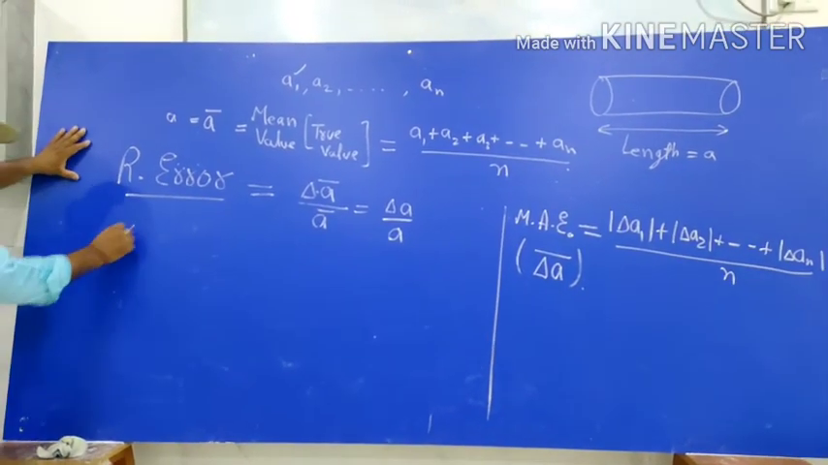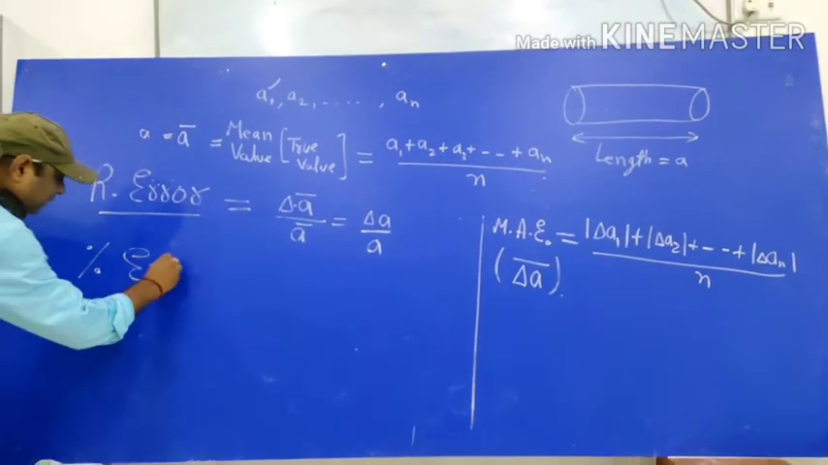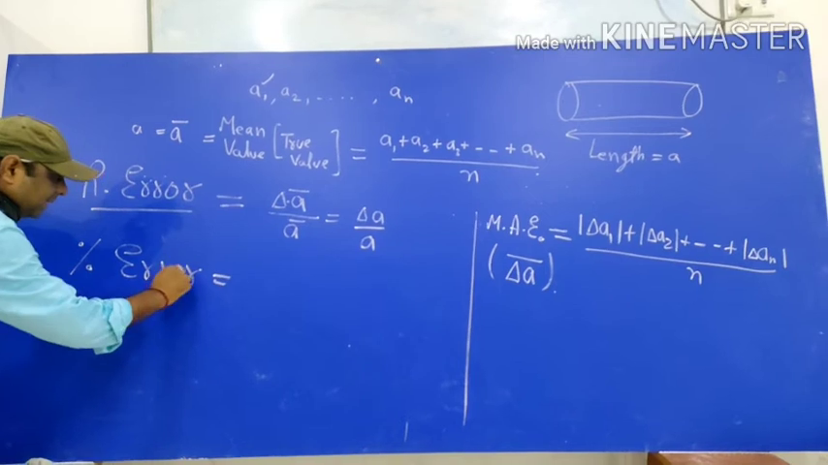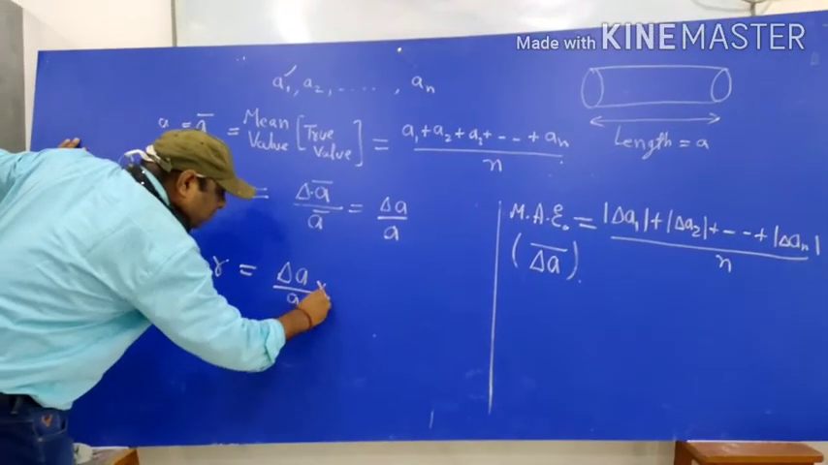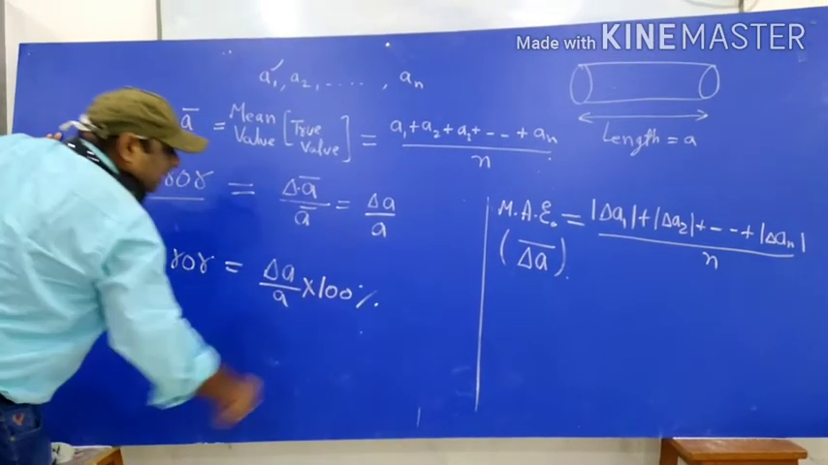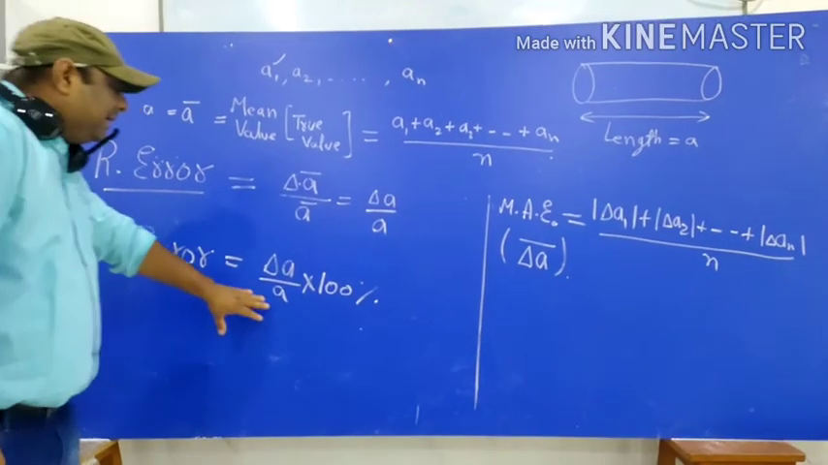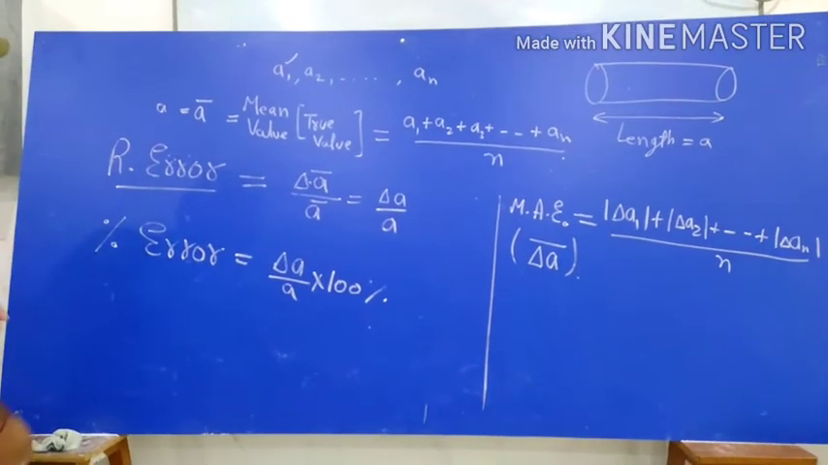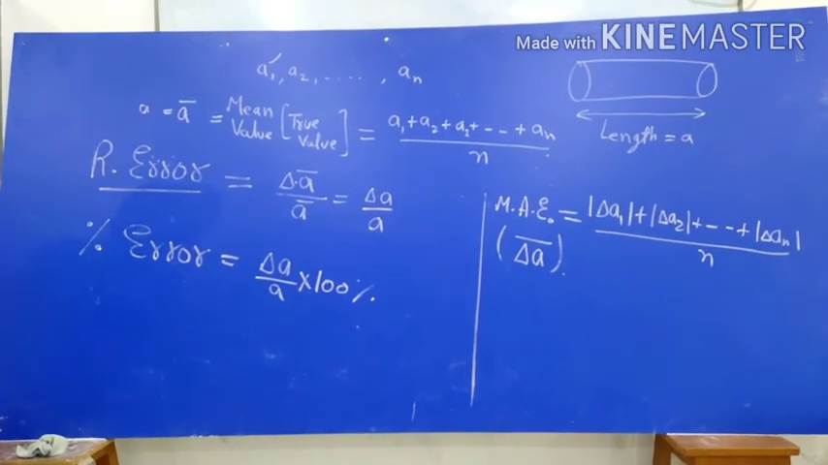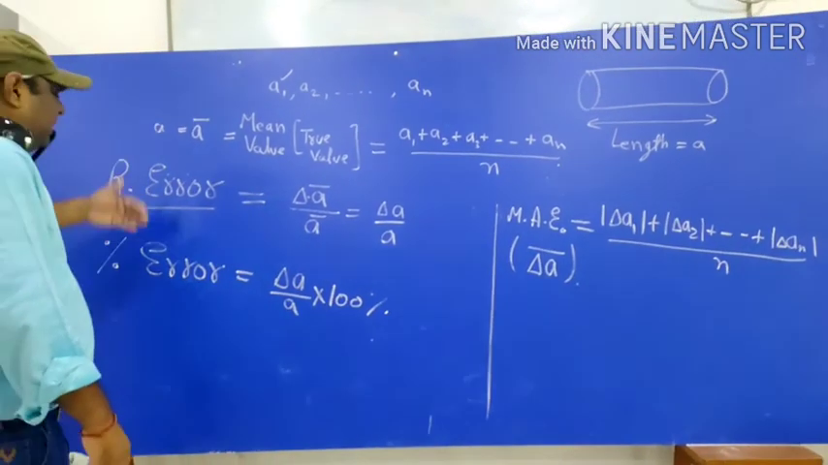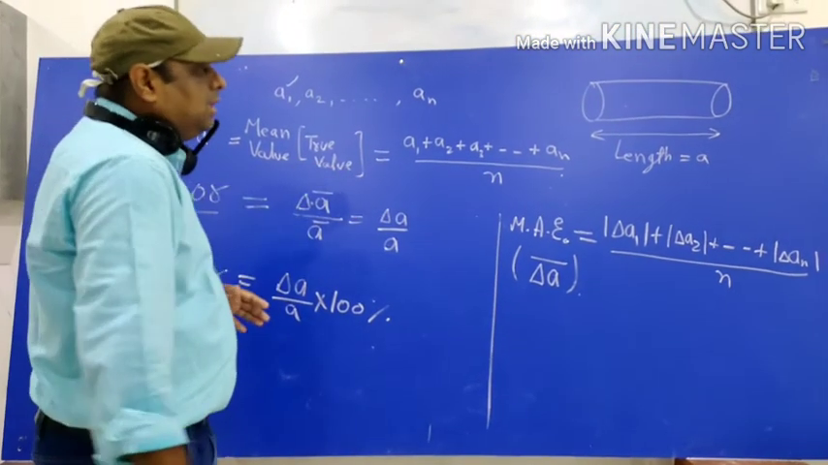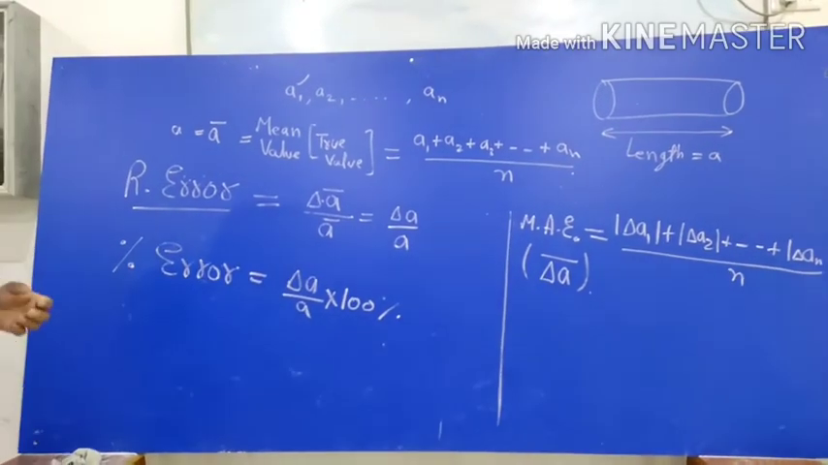Now we will calculate percentage error. Percentage error will be given by relative error into 100%. If we are calculating relative error, then multiplied by 100 we will get percentage error. So student, like this we can calculate different errors, relative error or percentage error or mean absolute error in our desired experiment. Thank you.